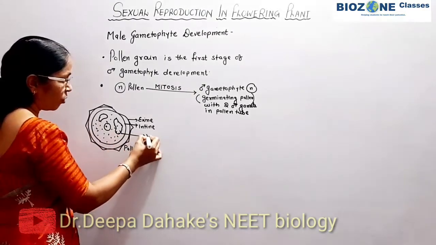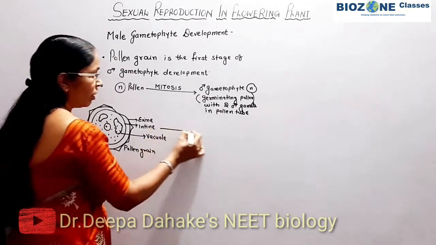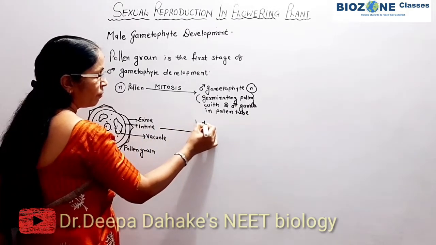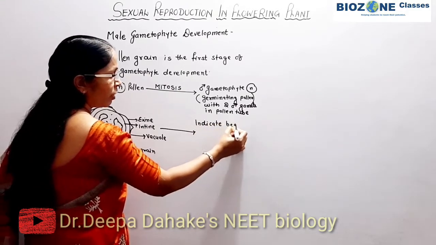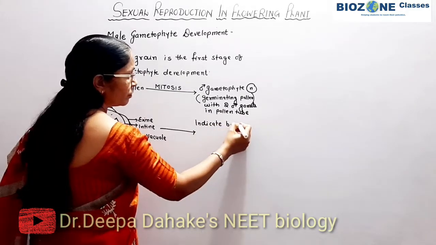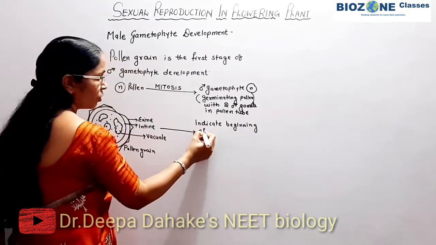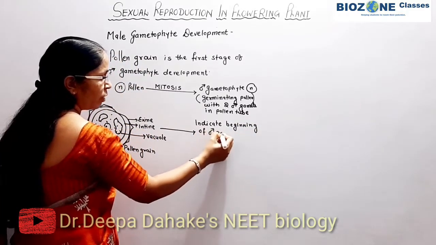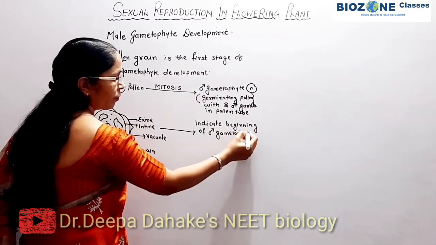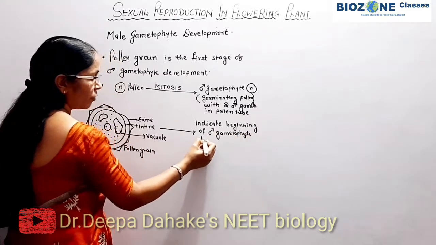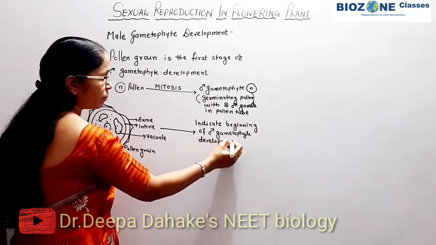As these vacuoles start to appear in the cytoplasm, vacuoles indicate the beginning of male gametophyte development.